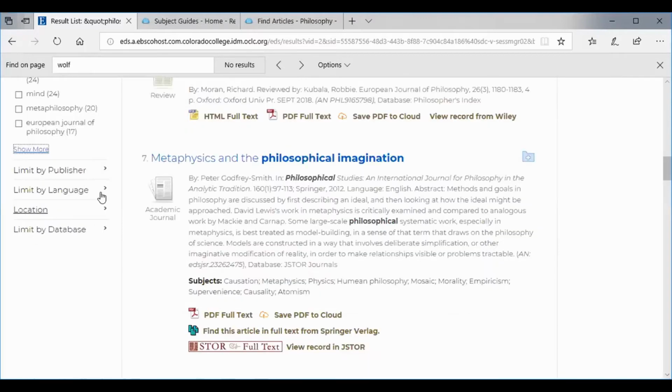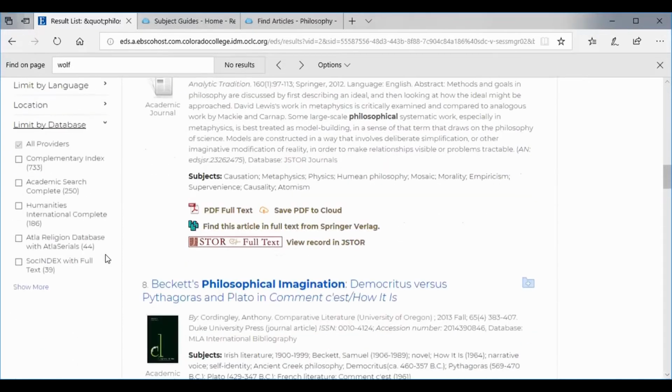So these are some really nice things that you can use on the side. And then the really key one for you guys may be this limit by database. Because now, like I said, OneSearch is looking across so many of our databases. We can see which ones might be a little bit more focused on what we want to look at. And what I'm finding very amusing here is, let's go to the show more.